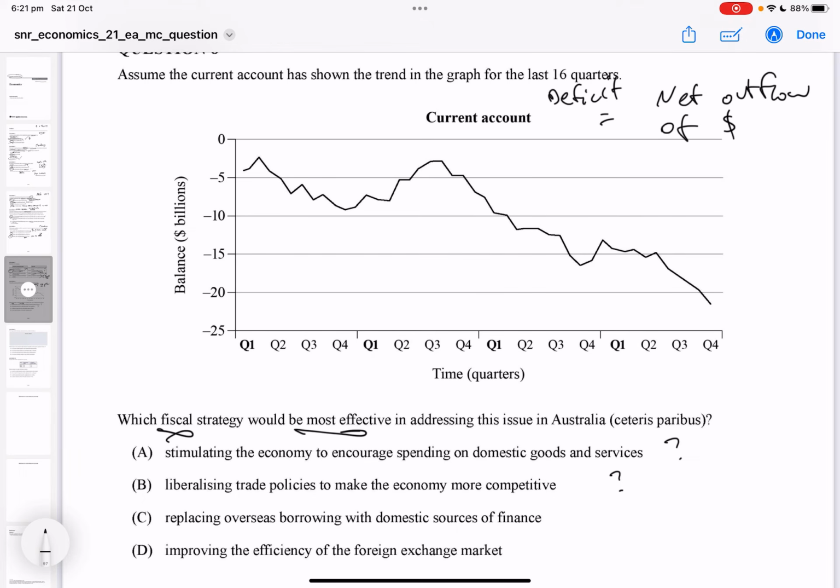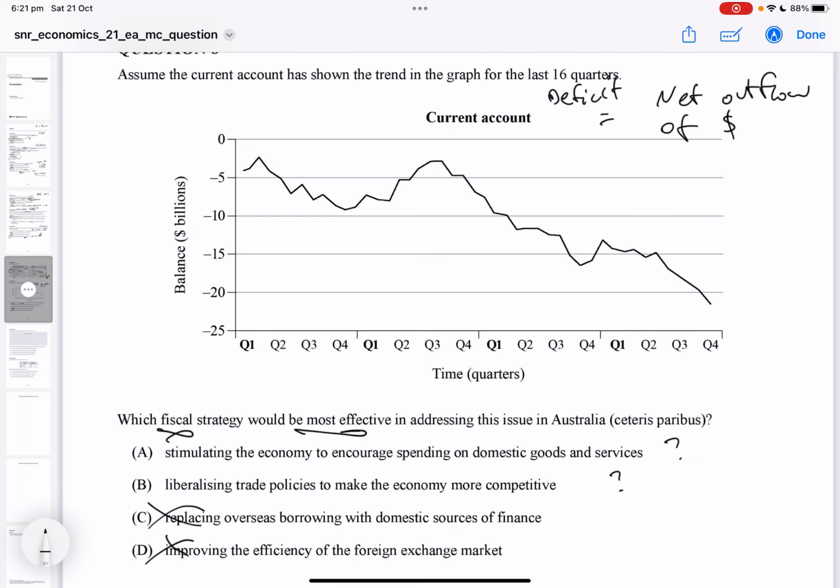I don't think that's going to do much for you. Okay, improving efficiency of the foreign exchange market. That's just about the flow of money. That's not going to do much there. Yeah, replacing overseas borrowing with domestic sources of finance. Okay, so domestic sources of finance. You can't just say let's get money from here. The reason we get money from overseas is we don't have it here.